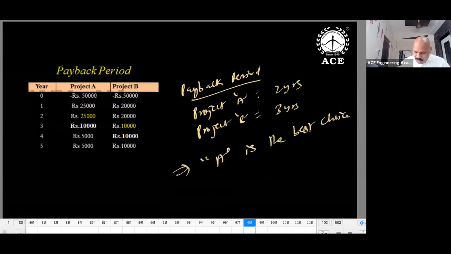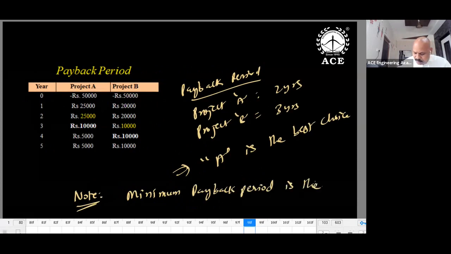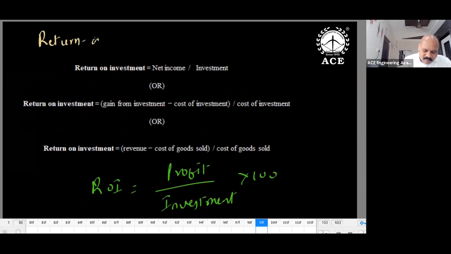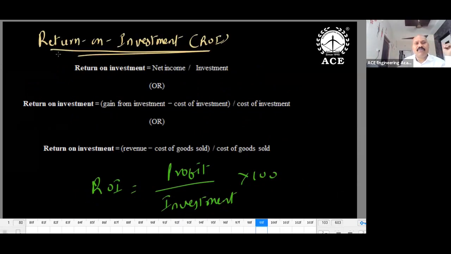Next, I repeat, note, minimum payback period is the criteria. Next, return on investment, so ROI. How is ROI calculated? Different formulas you can find. ROI is equal to net income divided by investment, so net revenue divided by investment. This is one formula.